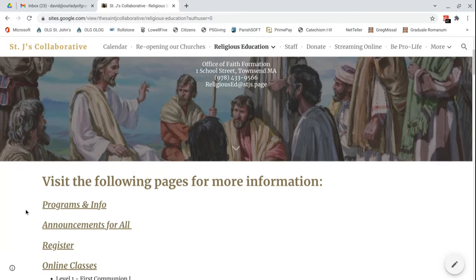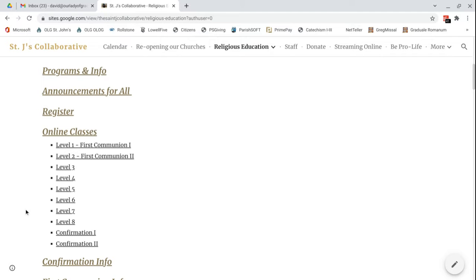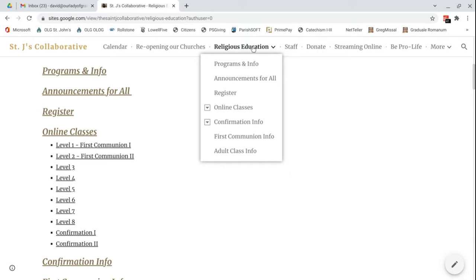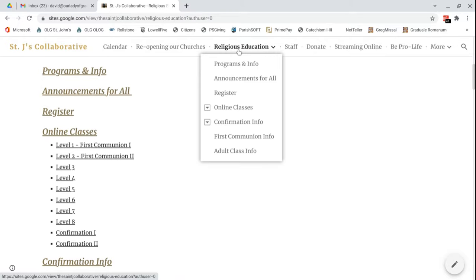Now here, if they were to just click that Religious Education tab, like I said, this just shows all the other sub-tabs, just like you'd see by hovering over here. You've got programs and info, just like here on the left, announcements for all, register, and so on. So this is just making sure nobody gets lost. They'll see the same thing here or by hovering over here.